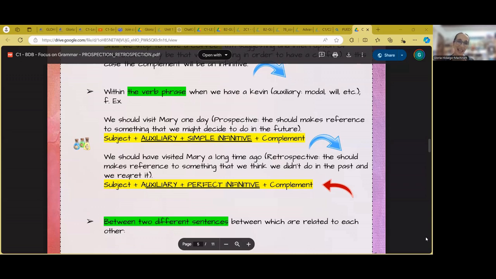The perfect is an aspect, and that aspect is a viewpoint on the action, a retrospective viewpoint of the action, more than a tense. Any tense can be said in the perfect because any tense can be said retrospectively. The present perfect is retrospection from the present, and the past perfect is retrospection from the past. But we will see that in the next excerpt when we talk about the relationship between two different sentences, one submitted to the other.